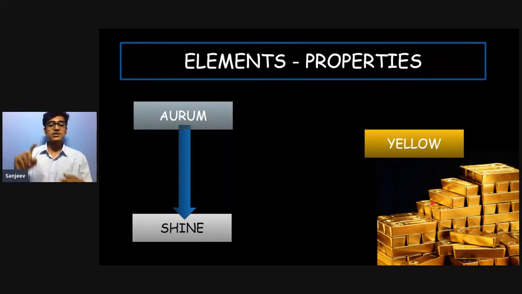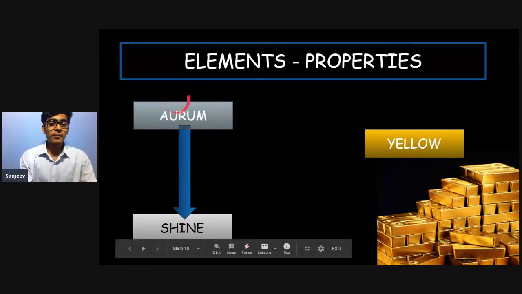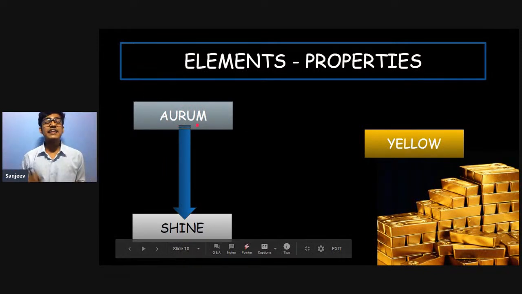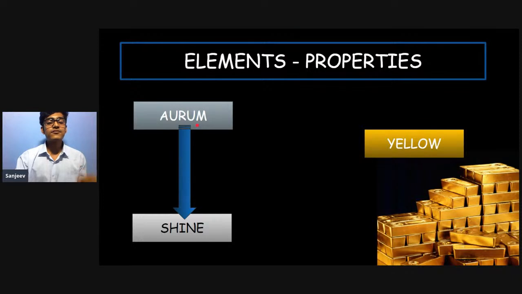It has two names actually. It has gold and aurum. So for writing the symbols, we use aurum as its name. This is the scientific name for gold. Please keep in mind while writing. Okay, so we'll discuss it while writing the symbols, but for now, elements were named after their property. The first point was elements were named after the places they were found in. Second is the elements were named after their properties, like which kind of property they had.